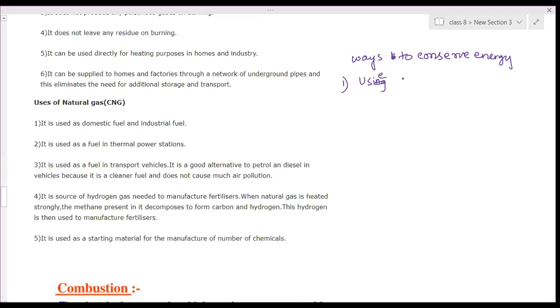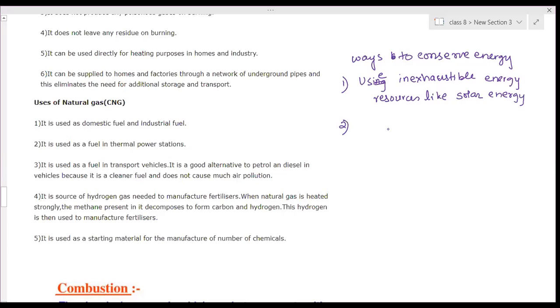Use inexhaustible energy resources like solar energy.